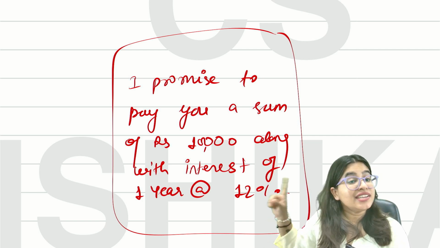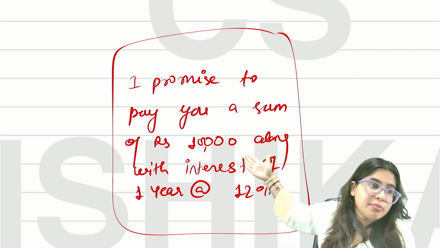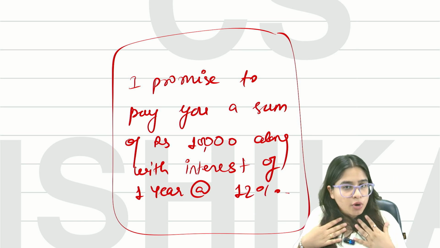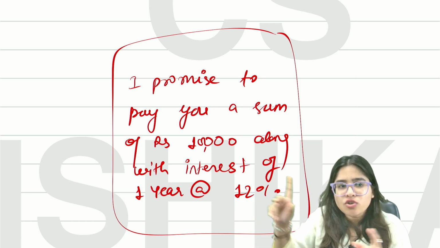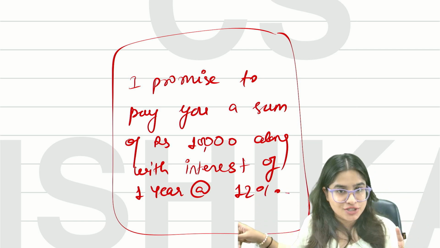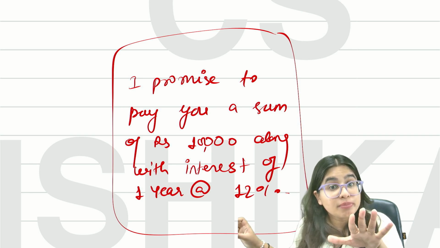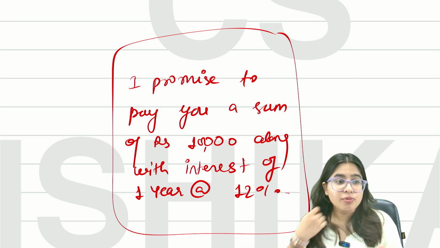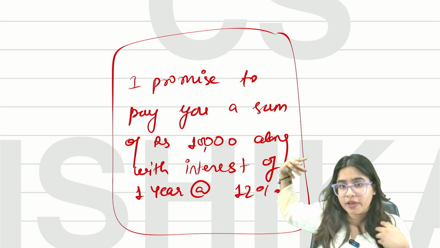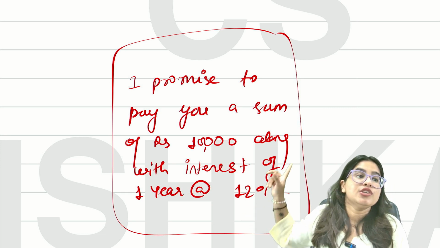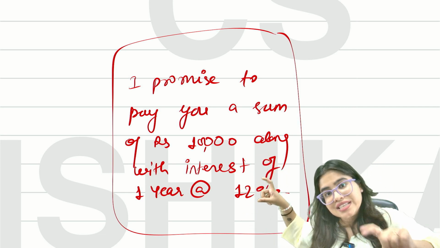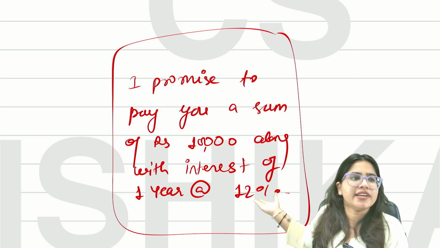Now, here the amount is not certain, but it is capable of being certain. I promised I'll pay you 10,000 plus interest. How much interest is not mentioned, but the rate is mentioned. Please understand carefully. I made a promissory note where I wrote, I promise to pay you 10,000 rupees along with interest of 1 year at the rate of 12%. So here the interest is not certain, but it is capable of being certain.